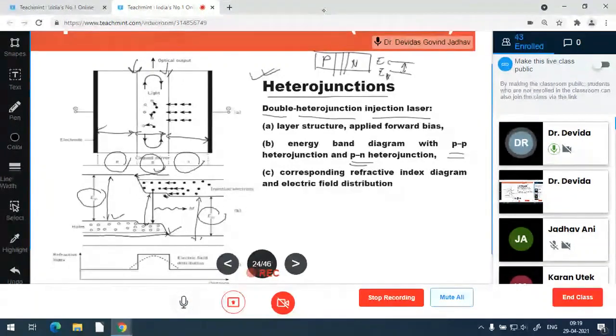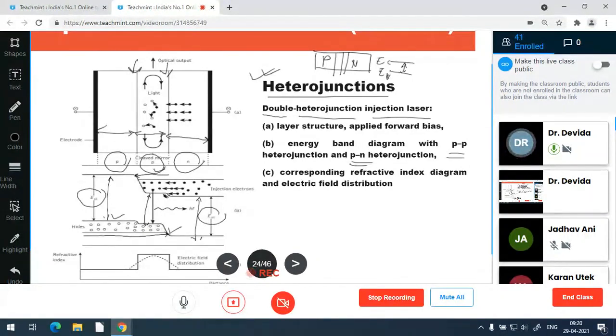There is a very small energy gap, which can be adjusted by adjusting the proportion of the materials. It is adjusted such that the electrons can very easily go into this P region, but they cannot go into the next P region, because there is a large difference in energy level.